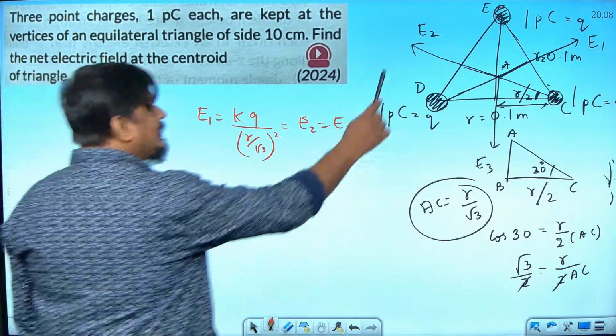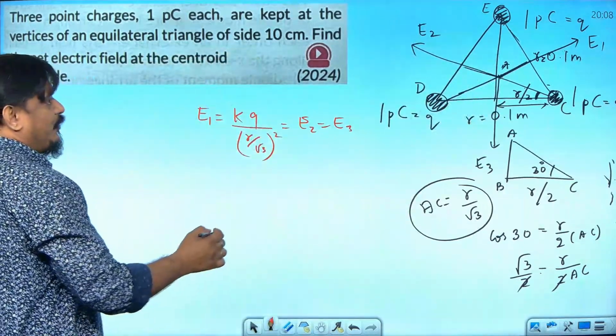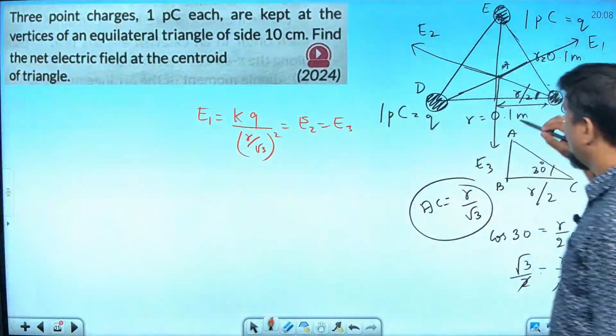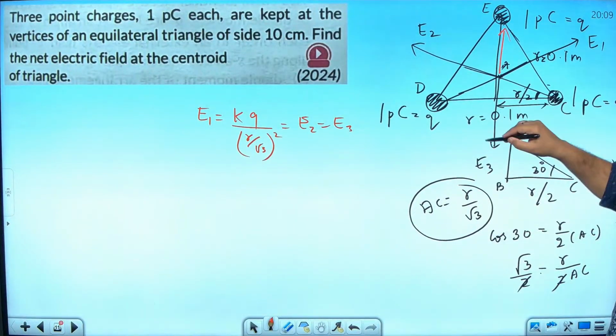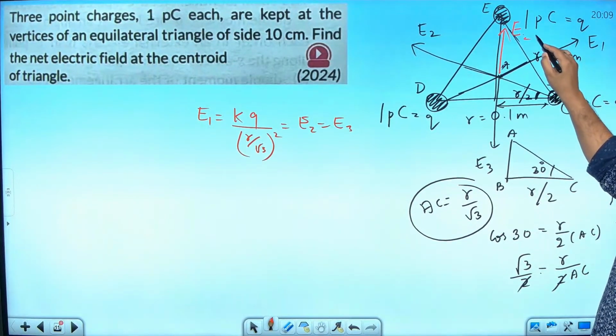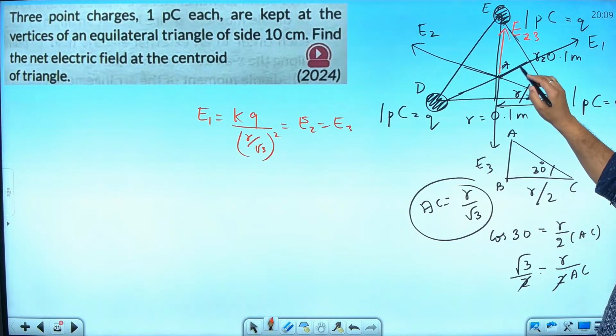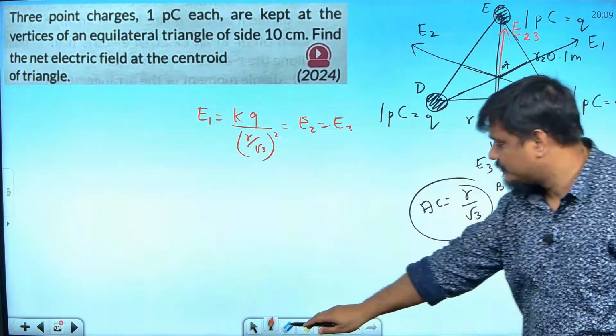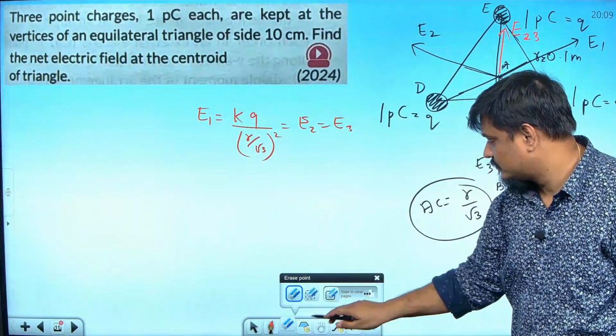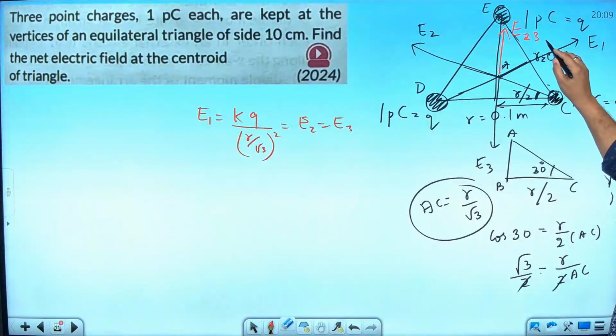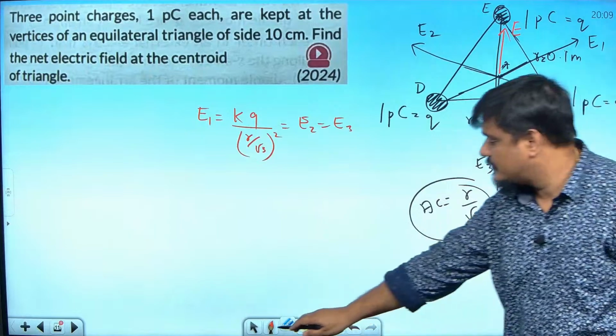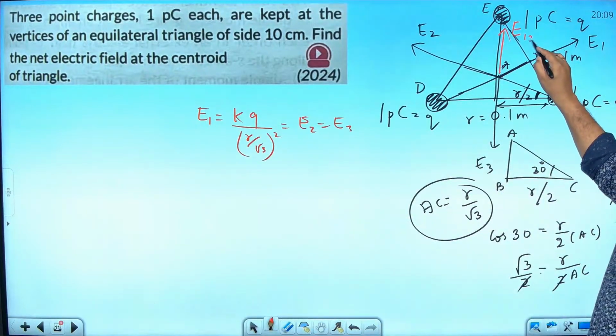So for these two, E2 and E1, if you find what is the net electric field, that will be in this direction, and what will be that? I am writing E12. What will be E12?